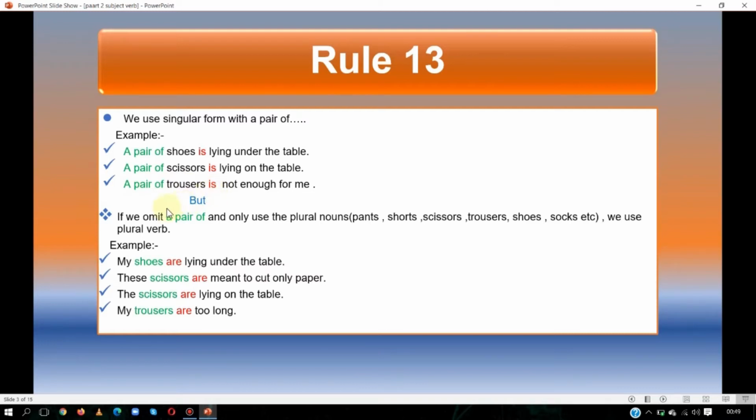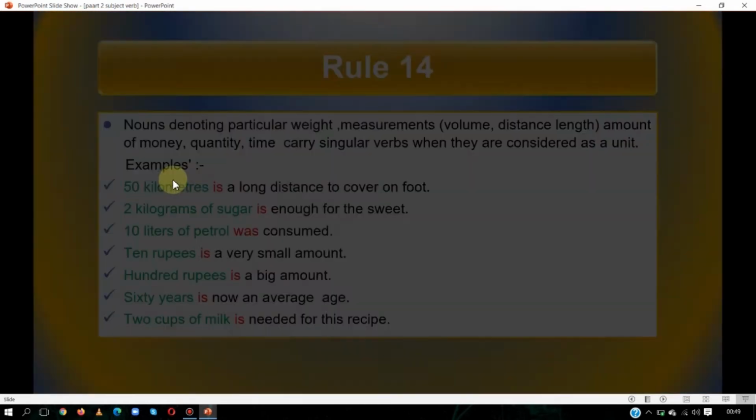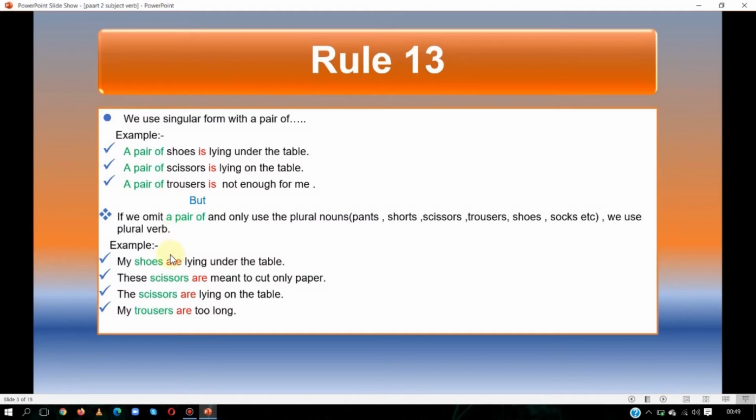But if we omit a pair of and only use the plural nouns pants, shorts, scissors, trousers, shoes, socks, etc., we use plural verb. See how. My shoes are lying under the table. Here shoes is plural, so we have used plural verb. But before that with shoes we had used a singular verb, because we went with a pair of. Here we have omitted a pair of, so we will go with plural verb.